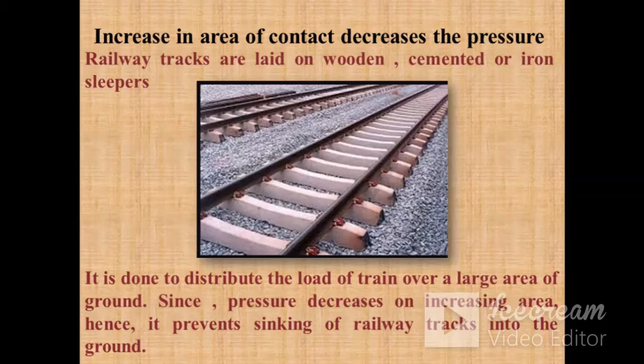In order to distribute the load of the train over a large area of the ground, these railway tracks are laid on wooden, cemented or iron sleepers so that the pressure is distributed and decreases, and it prevents the sinking of the railway tracks into the ground.